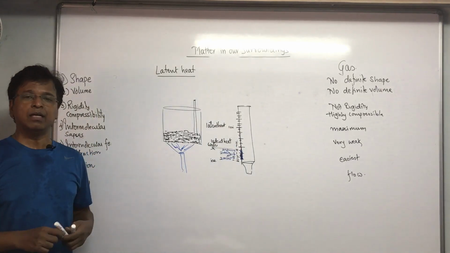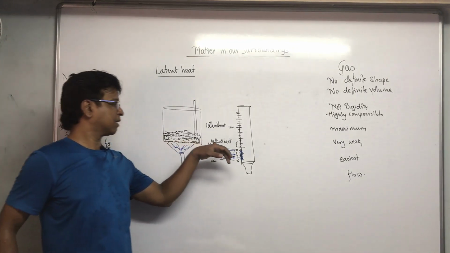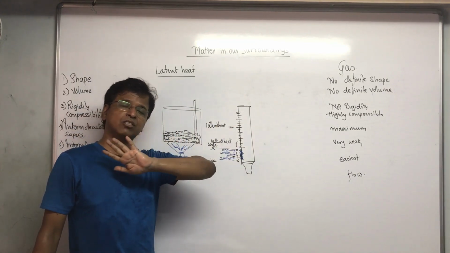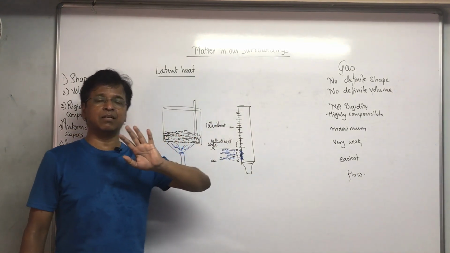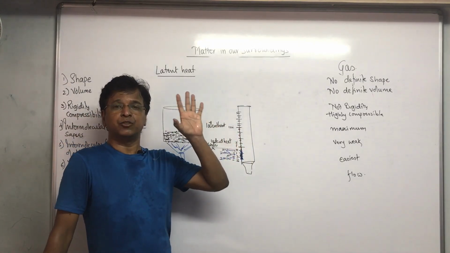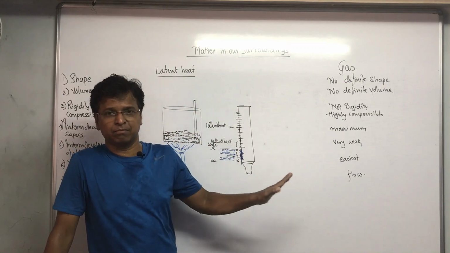Are you getting my point? When you talk in general terms, latent heat is at the melting point also, at the boiling point also. So when I just say latent heat, it is defined as the amount of heat used by a substance to change its state.